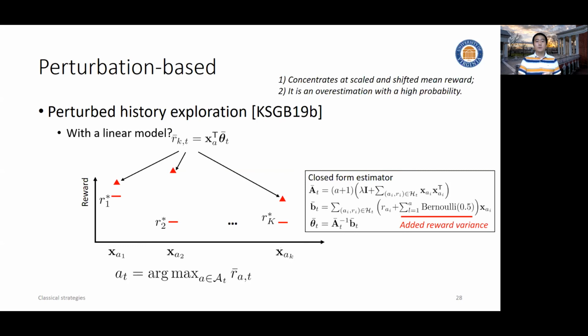And again, we can prove this still encourages the model to give overestimation for the arms with high probability, and this will not affect the concentration, because it will still concentrate at a scaled and shifted version of the true reward distribution. And again, the regret is the same as linear CB, but computation-wise, we only need to do reward estimation rather than confidence bound estimation.